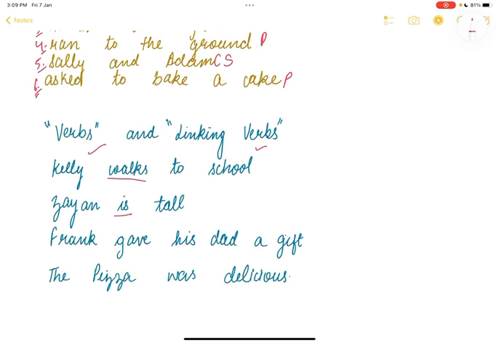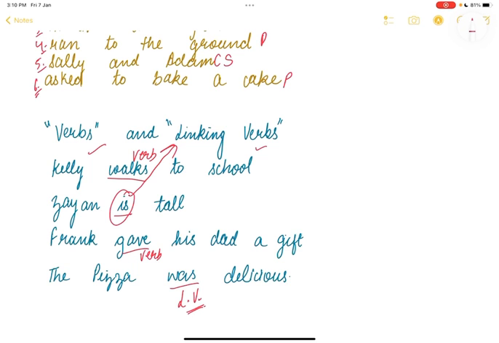A linking verb does not describe the action, but it connects more information about the subject to the predicate. For example, walks is a verb over here. It's a proper action word which is telling what Kelly is doing. But when we talk about Zayan is tall, so is a linking verb. It is connecting more information to the subject. For example, Frank gave his dad a gift. Gave is the verb over here. And the pizza was delicious. Was is the linking verb over here.